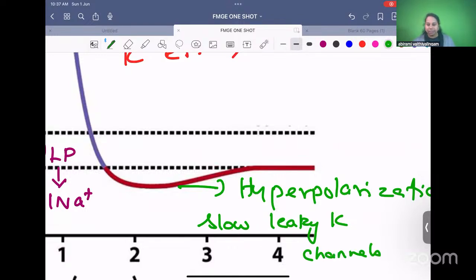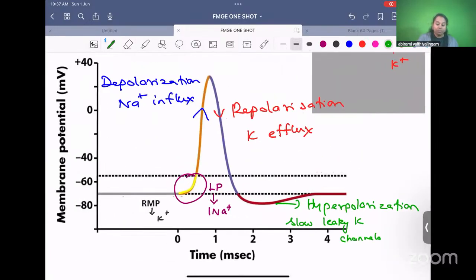Yes, exactly, Dheeraj. Local potential is the threshold stimulus. Once local potential reaches the threshold only, it will be converted into action potential. This point is called the threshold point or firing point.